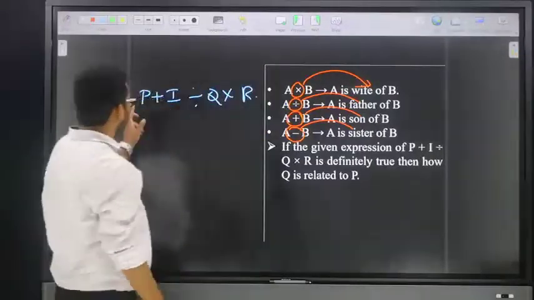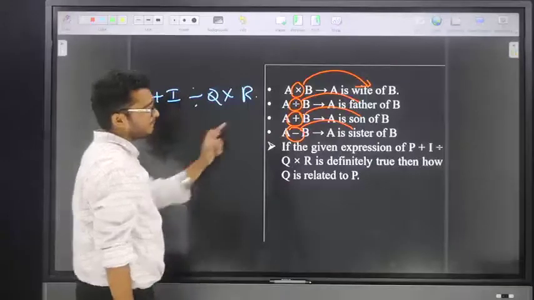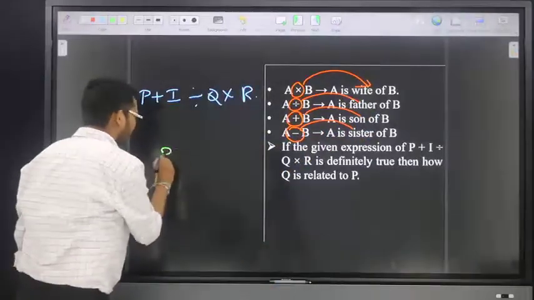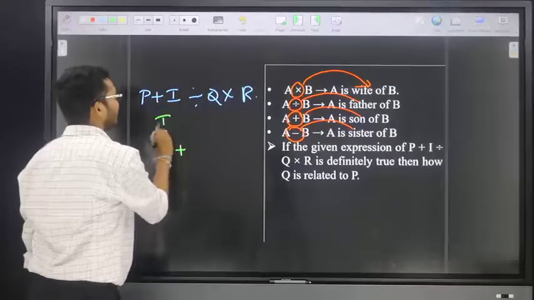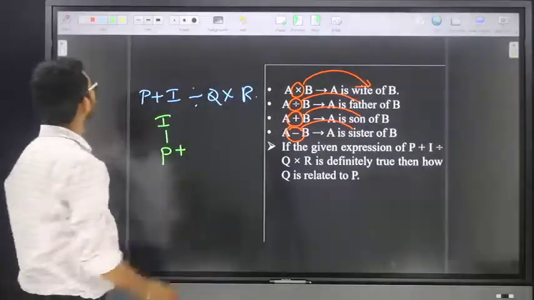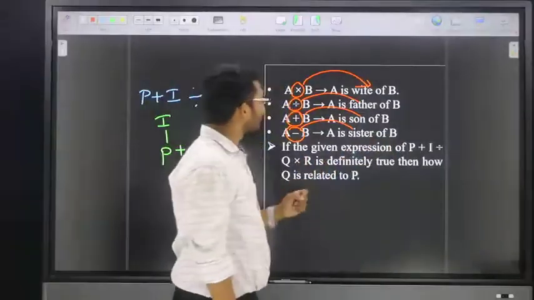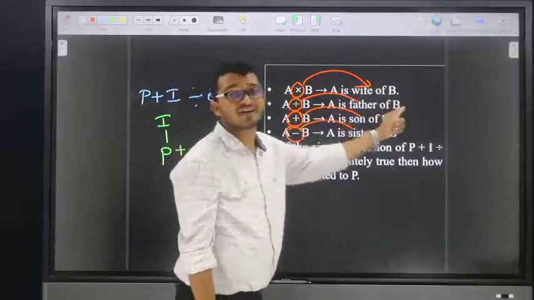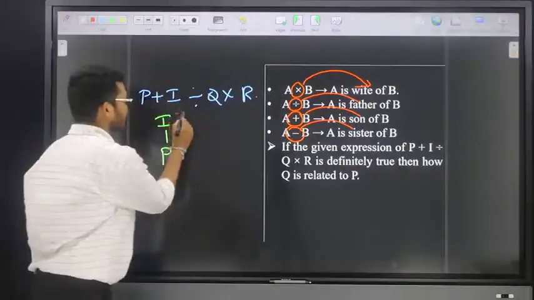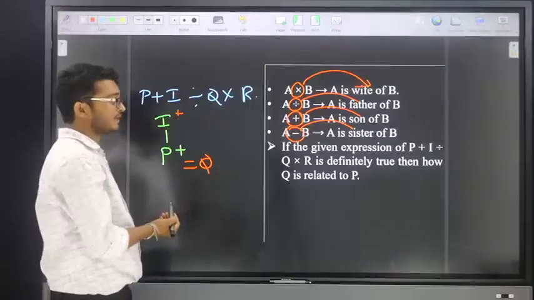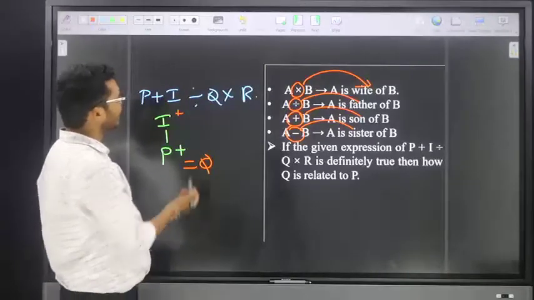Here, P plus I means P is son of I. Next point: I divided by Q means I is father of Q.